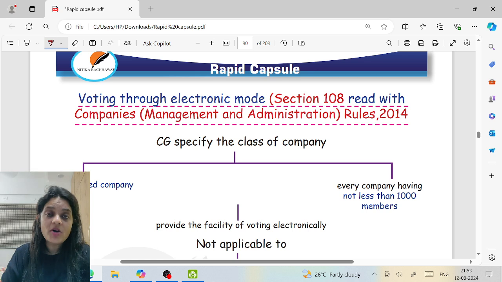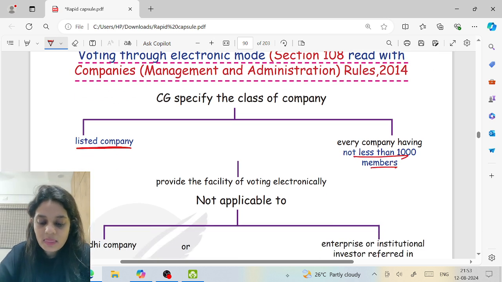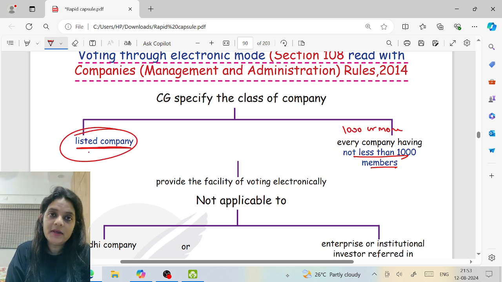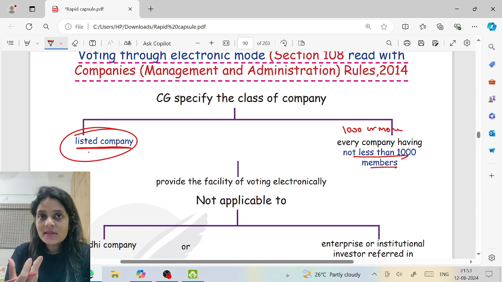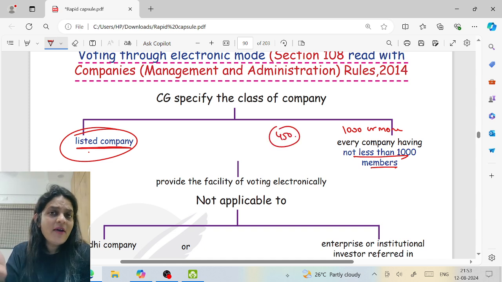Let's understand which companies offer it. Listed company and not less than 1,000 members. That means every company with 1,000 or more members, or a listed company, has to give the option to vote electronically. I am not a listed company and I only have 450 members. If I want, can I give voting electronically? Yeah, no one is stopping you, but it's not mandatory for you.